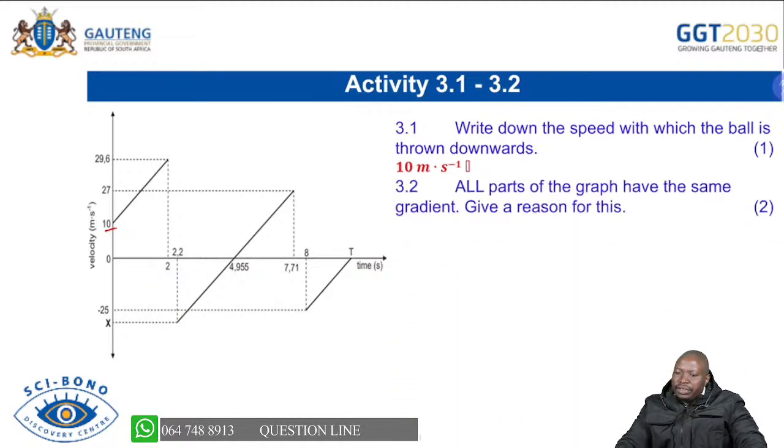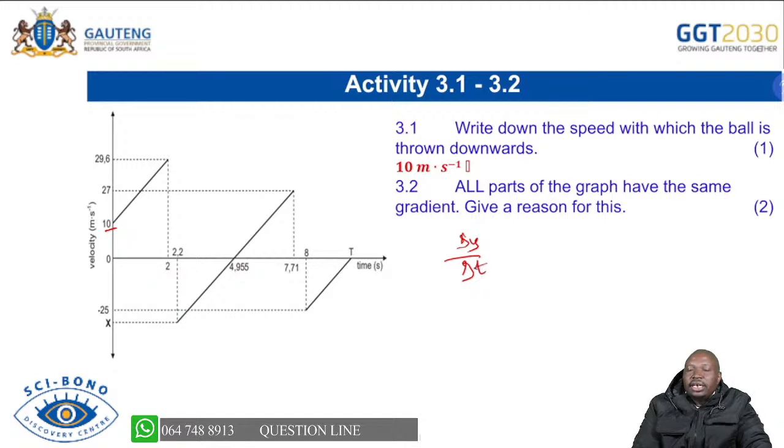Now, all parts of the graph have the same gradient. Give a reason for this. Remember, your gradient is change in y over change in time. So you will see that this is change in velocity over change in time. And by definition, acceleration is the rate of change in velocity. So you can see that what is remaining the same there is the gradient, which is acceleration.